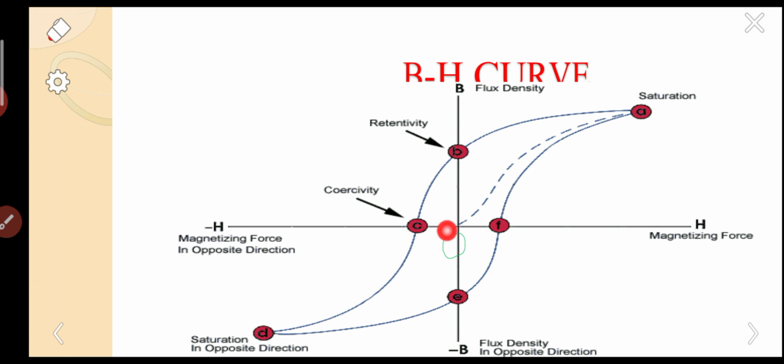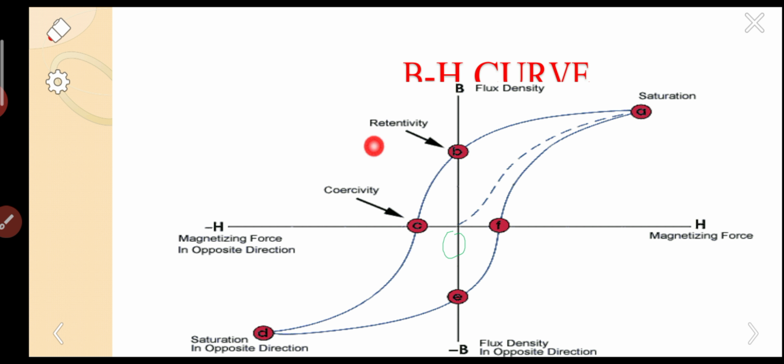So this is the initial stage O. When we increase the field, it goes from O to A, and it gets saturated here. At point A all the domains are aligned in the field direction. From A we simply remove all the applied field. The graph follows from A to B. At B there is some magnetism left inside the specimen.